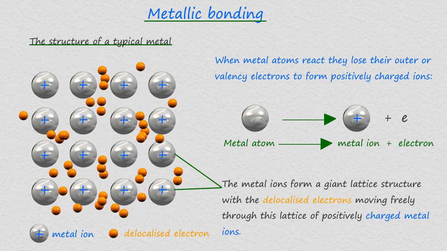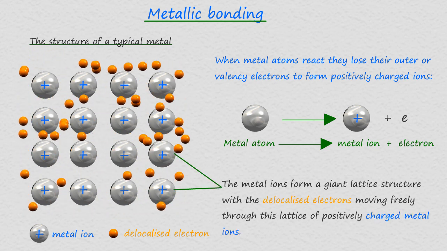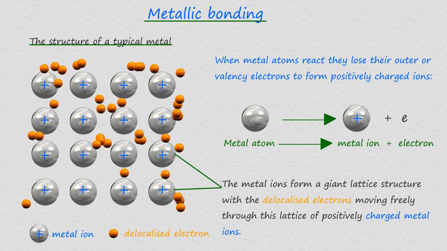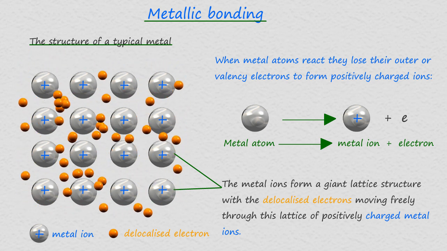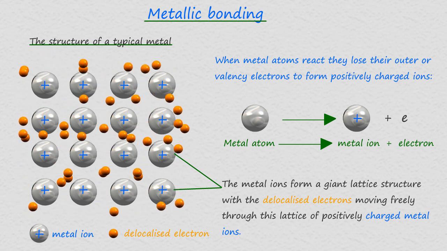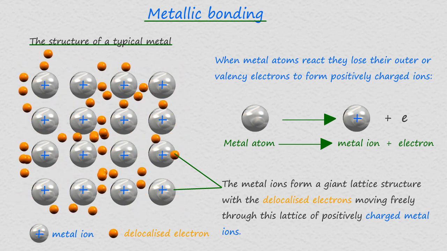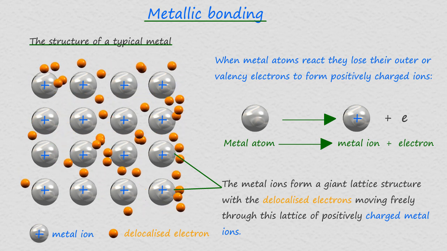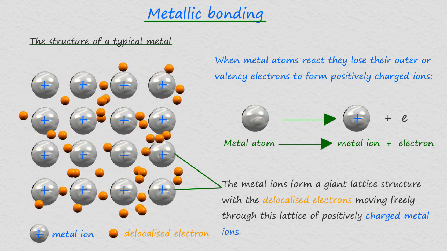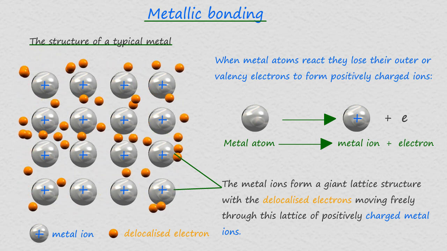Now the electrons that the metal atoms lose become delocalized and are able to move freely in the giant lattice of metal ions. It is these delocalized electrons that allow the metals to conduct electricity and heat and also reflect light to give metals their luster or sheen. The term which is often used to describe delocalized electrons in a metal structure is the sea of electrons.